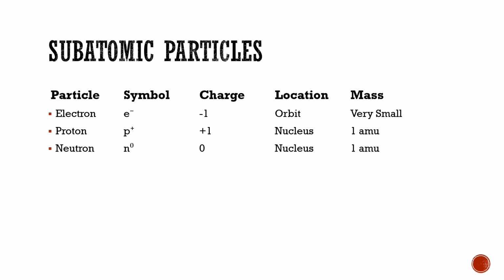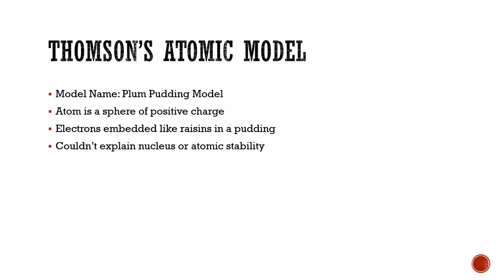Next subatomic particle is the neutron. The symbol of the neutron is n0, and the charge on the neutron is 0. The location is the nucleus, which means the neutron is present in the nucleus of the atom, and the mass of the neutron is 1 AMU.